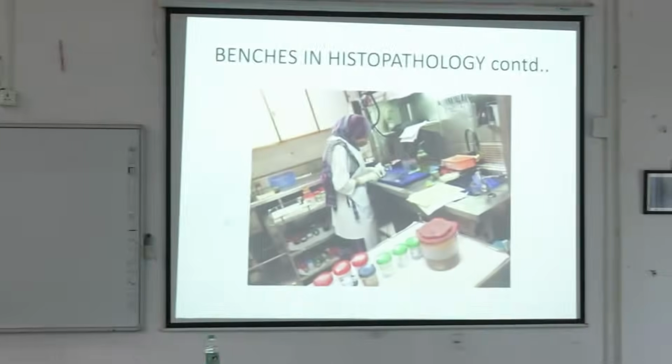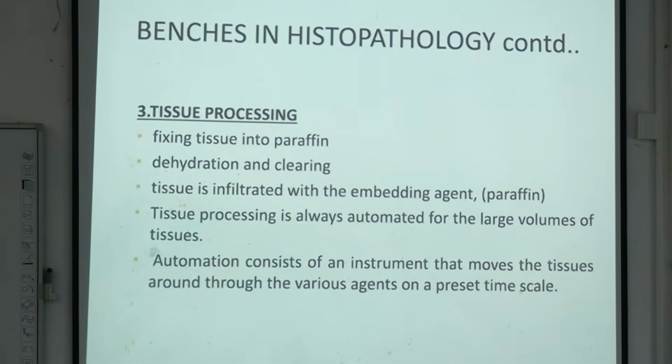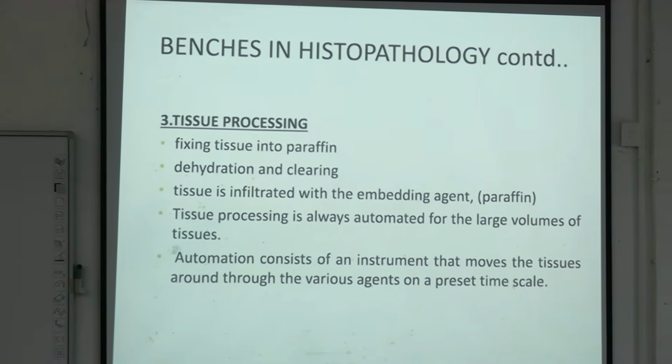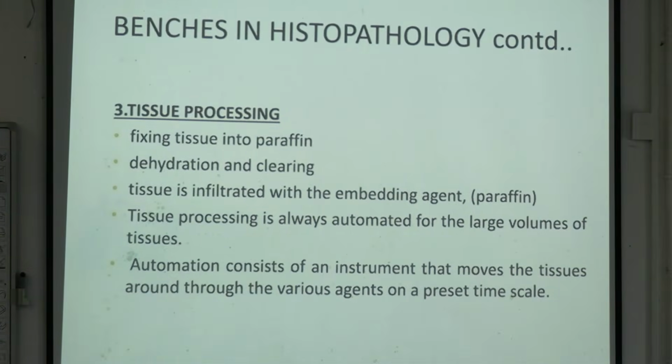This is a typical grossing section area. See, the girl is doing some cutting. The next is tissue processing. After we do the sections, we must process it properly, otherwise the cells will be autolyzed or dead. We cannot properly see it if it is not properly preserved.